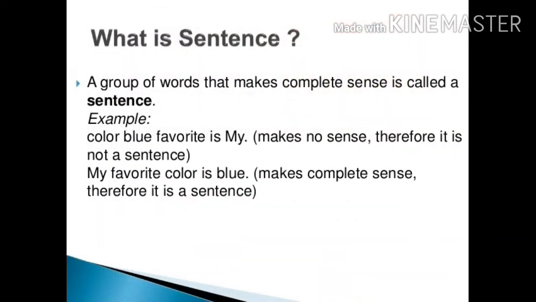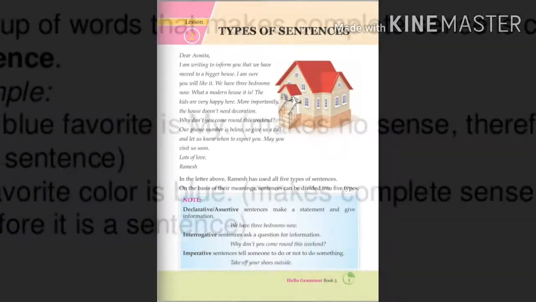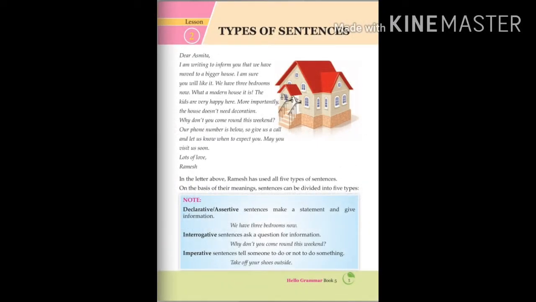Do you remember, grade 5? Our last previous chapter was about the sentence. So let me revise about the sentence. A sentence is a group of words that gives us a complete meaning. Some of the examples are I am a student, this is a house, I live in Lalitpur, etc.